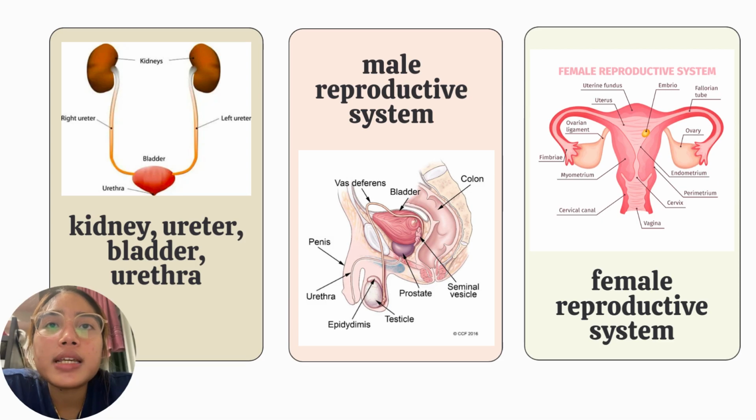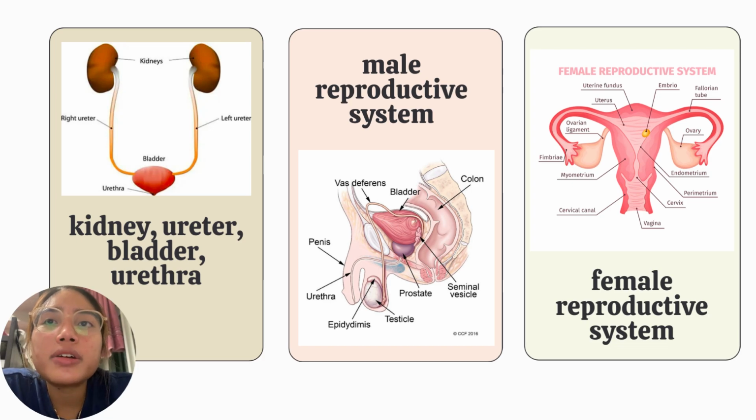The vas deferens is a muscular tube that carries sperm from the epididymis to the seminal vesicles and the prostate gland, where they mix with seminal fluid to form the semen. And then the penis is the male copulatory organ. This is responsible for delivering semen into the female reproductive tract during sexual intercourse.